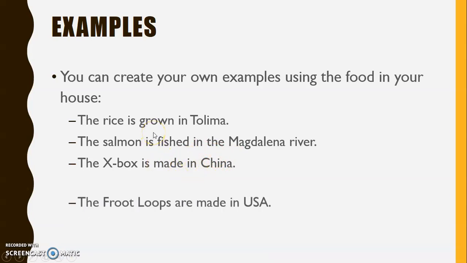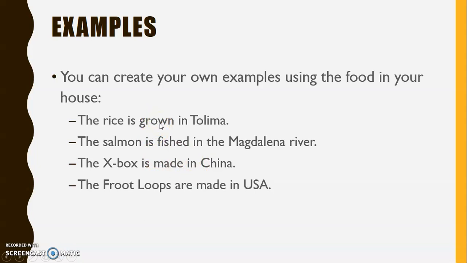As you can see, we can use different kinds of verbs. In the first sentence, we use grown, which is used mostly for food. In the second sentence, we use fished, which is used mostly for sea animals. And in the third sentence, we use made, which is used for things or food which are constructed by human beings. The last example is the same: the Fruit Loops are made in USA. Fruit Loops, which is the object, go first, and at the end, once again, the subject.